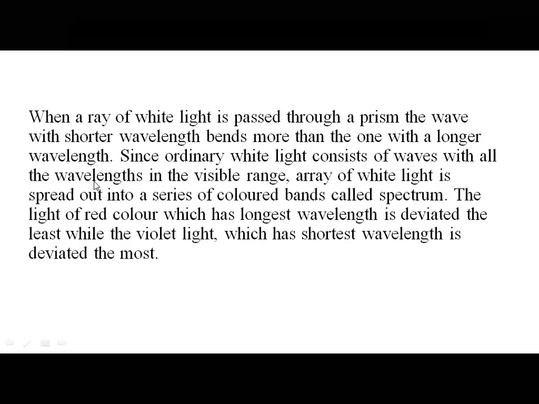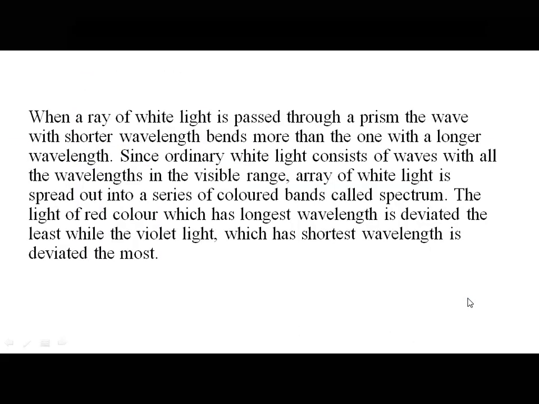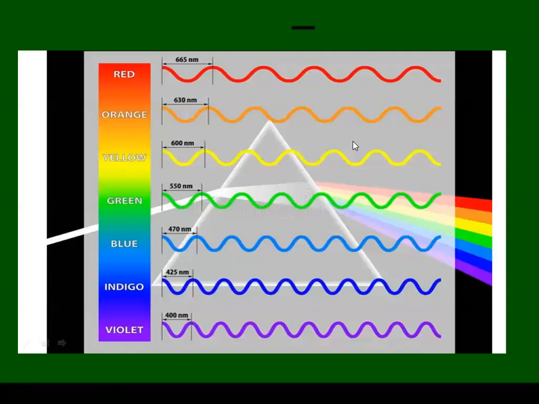So which is the shorter wavelength wave? The shorter wavelength wave is red. Yes, it will bend more than the wave with longer wavelength. Since ordinary white light consists of waves with all the wavelengths in the visible range, a ray of white light is spread out into a series of colored bands, and that series of colored bands is called a spectrum. The light of red color, which has longest wavelength, is deviated least, while the violet, which has shortest wavelength, is deviated the most. So how do we see it? It is like this.